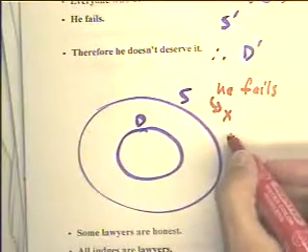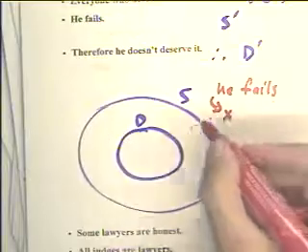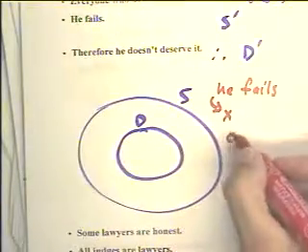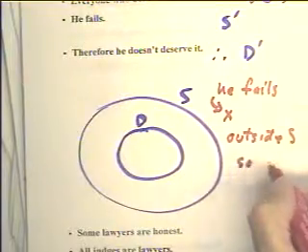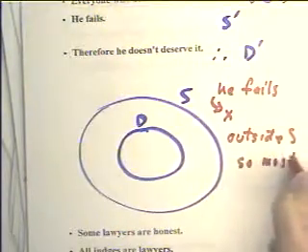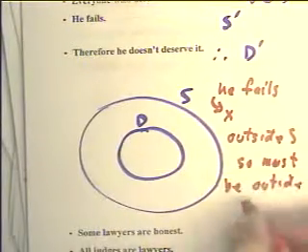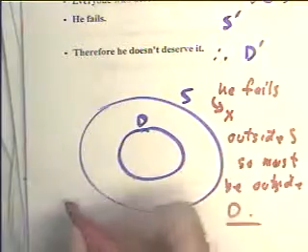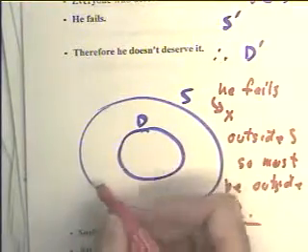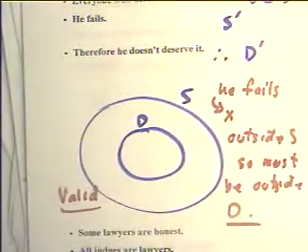Well, if he fails, we're going to be outside of the deserving circle. So must be outside of D. And we're going to label this argument or conclude that this argument must be valid.